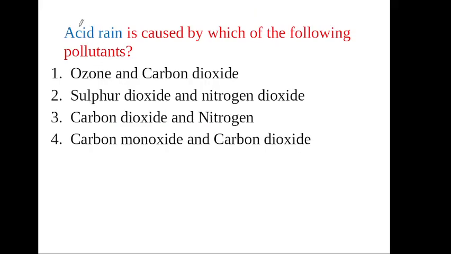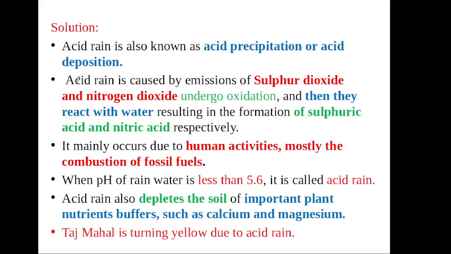First question, acid rain is caused by which of the following pollutants? Your answer, just click the pause button, try to answer. Your answer: sulfur dioxide and nitrogen dioxide. Acid rain is also known as acid precipitation or acid deposition. Acid rain is caused by the emission of sulfur dioxide and nitrogen dioxide, which undergo oxidation and react with water, resulting in the formation of sulfuric acid and nitric acid respectively.